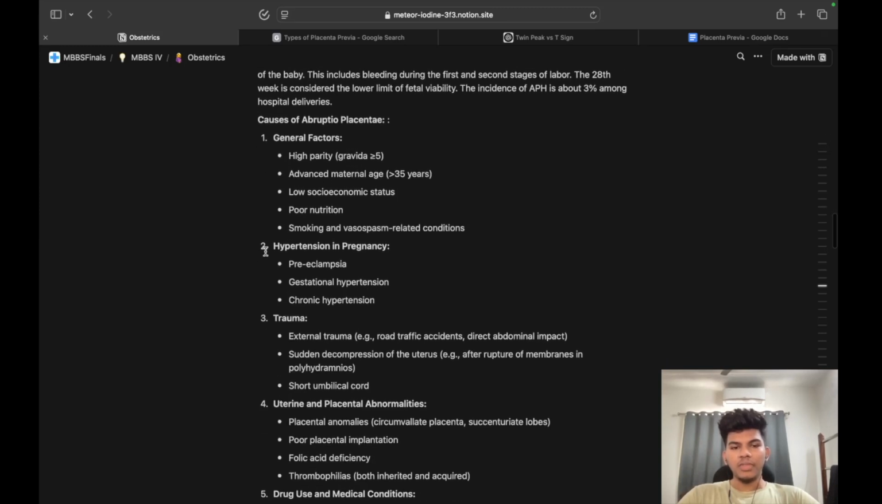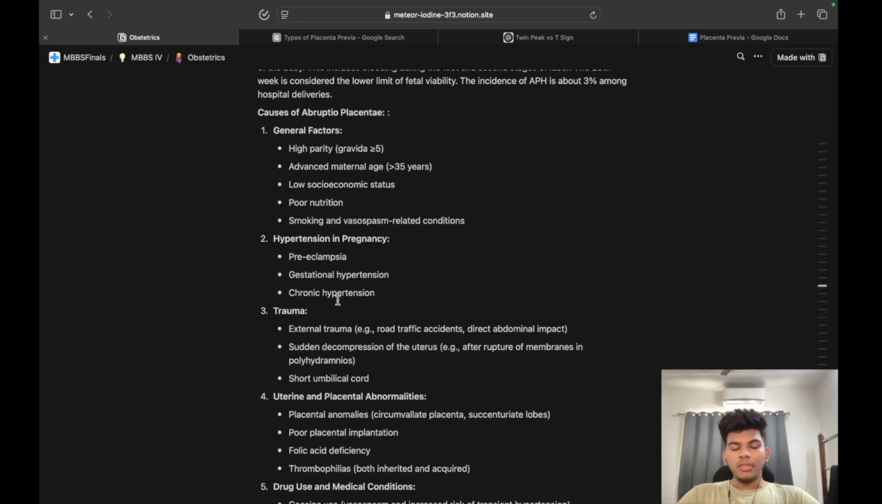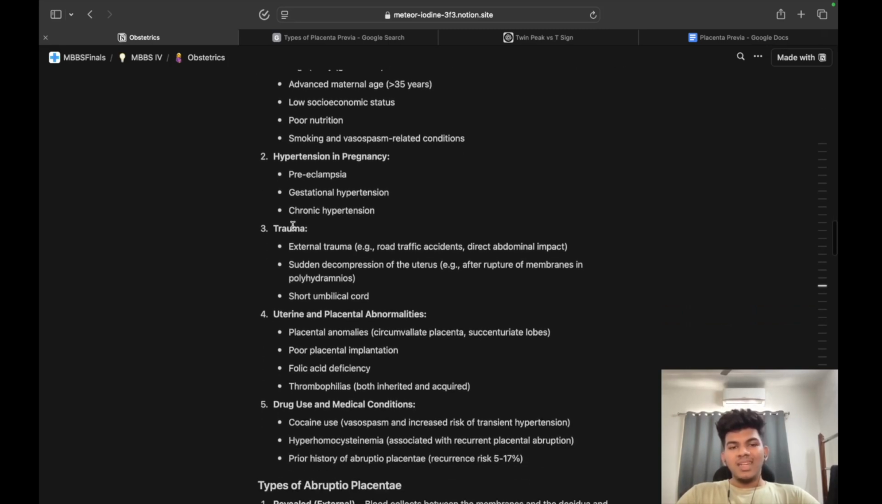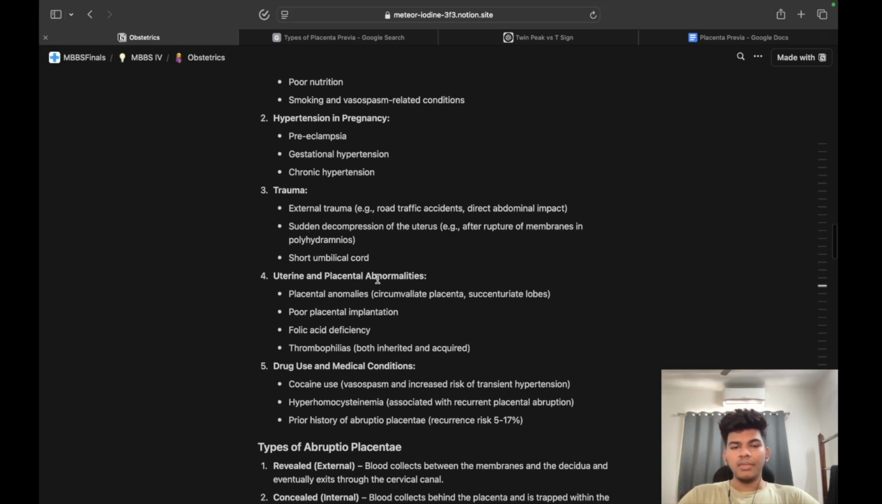Now coming to specific. Hypertension in pregnancy: preeclampsia, gestational hypertension, chronic hypertension, all these are contributory factors. These can cause Abruptio placentae. Then trauma: external trauma, sudden decompression of the uterus and short umbilical cord. So external trauma can include road traffic accidents, direct abdominal impact, and sudden decompression of the uterus after the rupture of membranes or in polyhydramnios. So that is the second one.